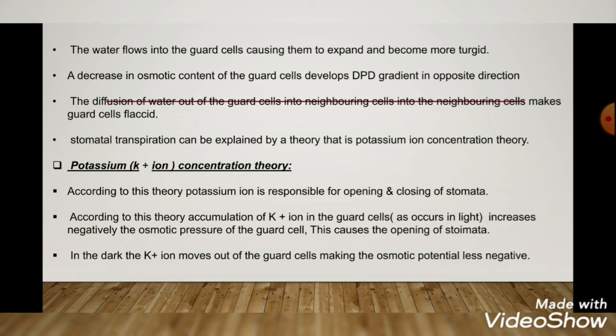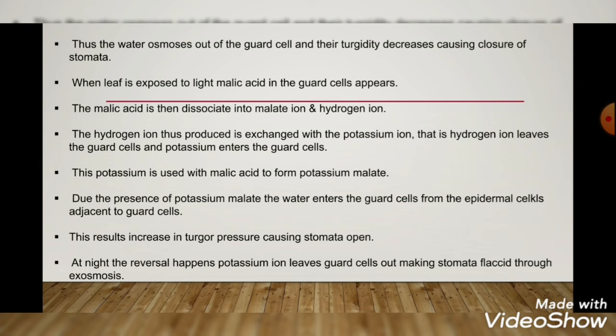Stomatal transpiration can be well explained by the potassium ion concentration theory. According to this theory, potassium ion is responsible for opening and closing of stomata. Accumulation of potassium ion in the guard cell occurs during light. It increases negatively the osmotic potential of the guard cell. This causes the opening of stomata. In the dark, the potassium ion moves out of the guard cell, making the osmotic potential less negative. Thus, water moves by osmosis out of the guard cell and the turgidity decreases, causing closure of stomata.